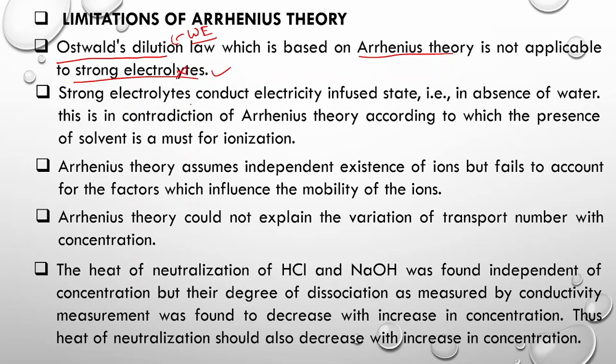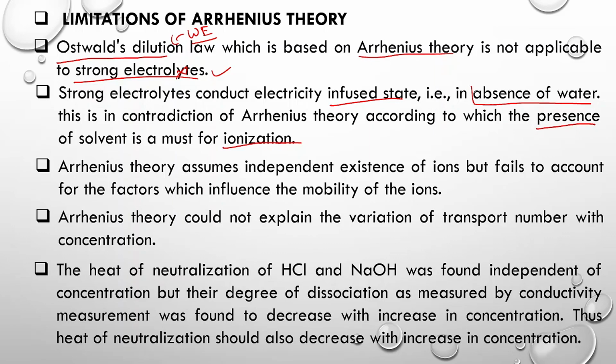Then the second point, as we have discussed in the case of X-ray studies, is that strong electrolytes conduct electricity in the fused or molten state, in the absence of water, and this contradicts Arrhenius theory, according to which the presence of a solvent is required for ionization. So according to Arrhenius theory, for any electrolyte to undergo ionization, there must be a solvent.